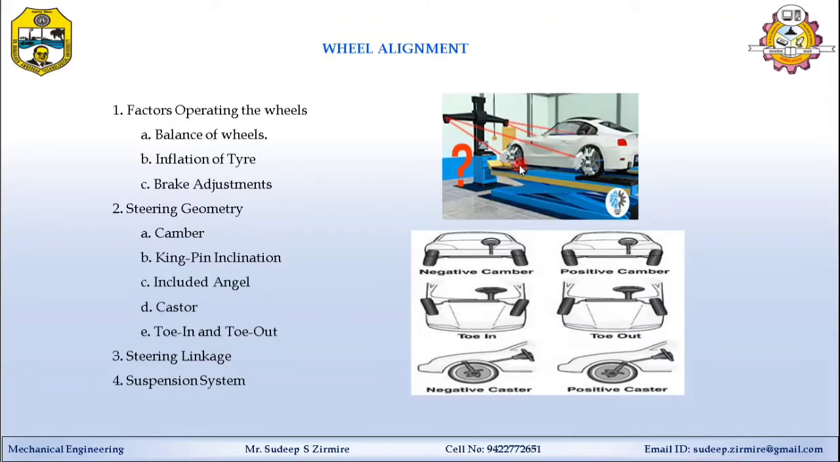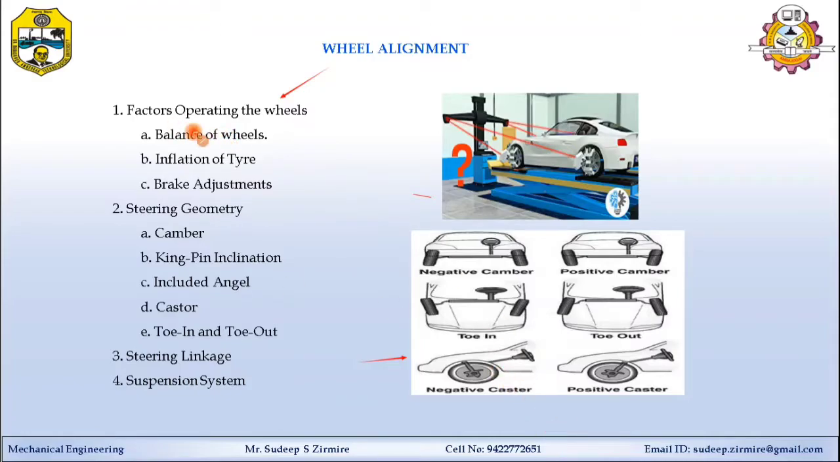Hello students, here you can see two figures. The first figure is the actual practical checking of the wheel alignment, and the second figure indicates the different steering geometry related to wheel alignment that we already studied: camber, positive and negative camber, toe in, toe out, and caster angle, negative caster and positive caster. So in wheel alignment, the different points are considered.